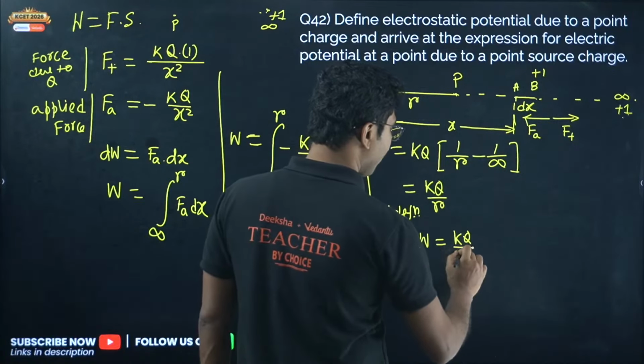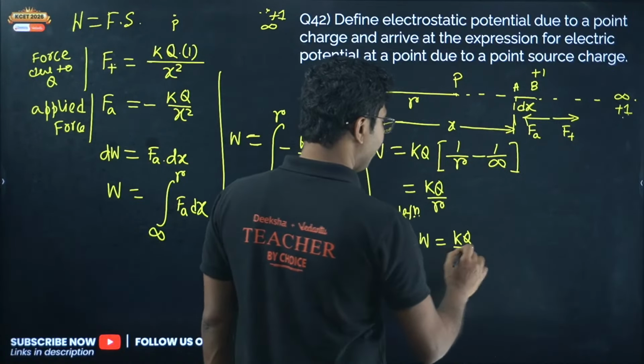Now it is time to give a formal look. How to give a formal look? Put the value of k, 1 by 4 pi epsilon naught, q upon r. So you give it a bow and tie so that it looks good. It was like k, now you have to put the value of k, right?